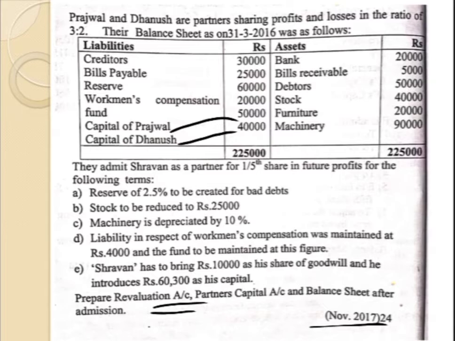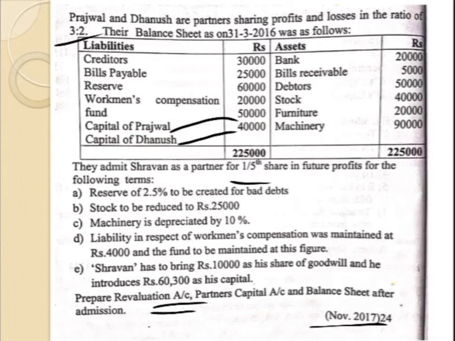So here we need to identify which case is applicable. They have given that there were two old partners, Prajwal and Dhanush, and their old profit sharing ratio was 3:2. They admit Shravan as the new partner for 1/5 share. So these are the only two informations given in the question. So which case is applicable? Case 2 is applicable.